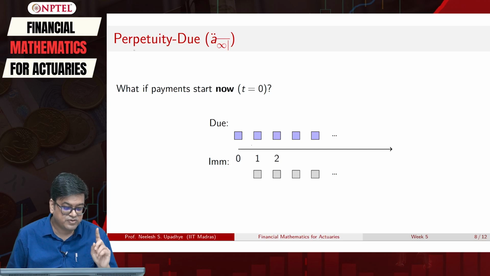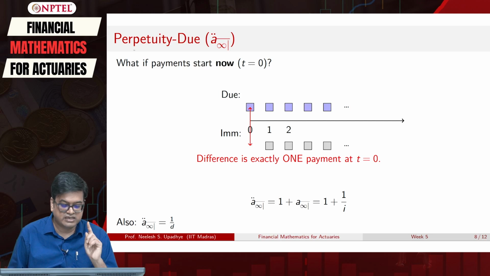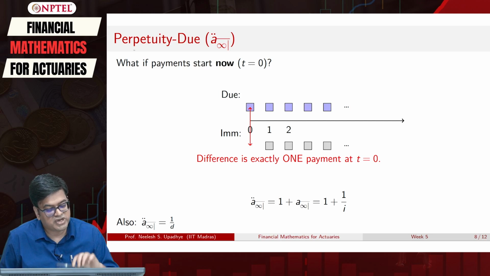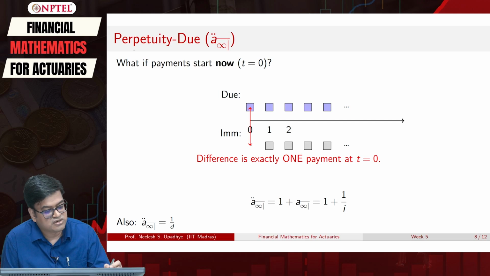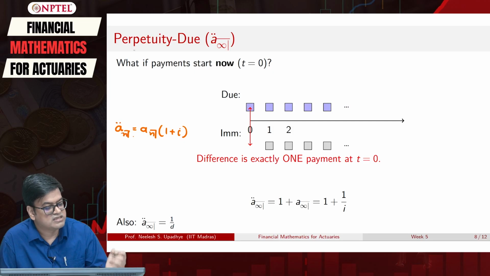So the difference is exactly one time point, and when we were discussing annuities, we said that whatever is my a angle n, I will multiply it with 1 plus i, and I will get a double dot n. If you remember that, then the same thing should be applicable here also.